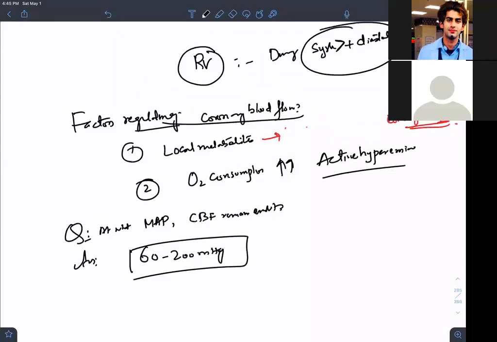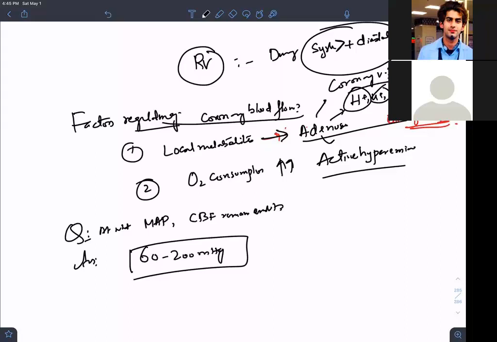If I want to give you an example of a metabolite, I can give you adenosine. Adenosine is the most important factor causing active hyperemia. And what else I told you in the above examples: proton, potassium, carbon dioxide, lactate, prostaglandins. These all regulate your coronary vessels. These are coronary vasodilators. Is it clear?